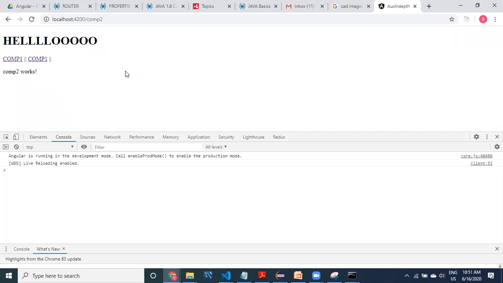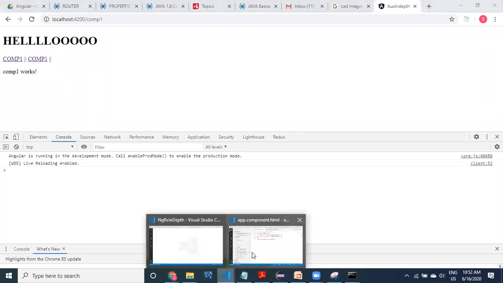Okay, the next thing that I would like to tell you is auxiliary routing. Auxiliary means, let's suppose if I click on something, along with this you can display something else. This is one, and you can take another router outlet. One or more router outlets you can take. Okay, so auxiliary. Let's look at it. Let me take another router outlet, and now I'm starting to implement the routing. Which routing? Auxiliary routing.